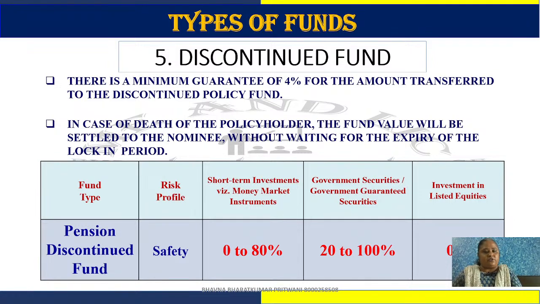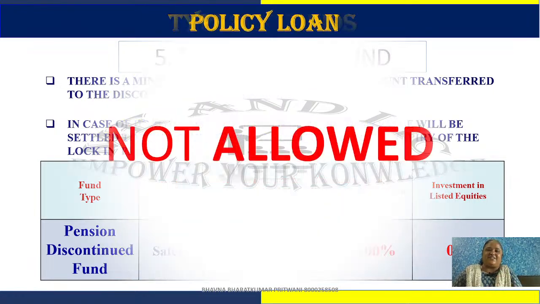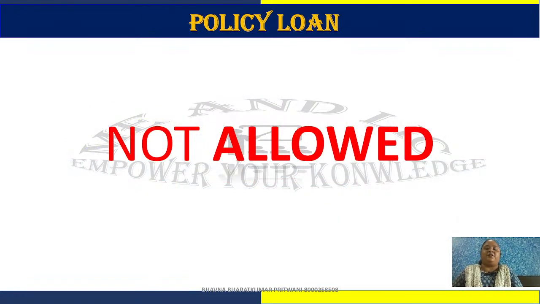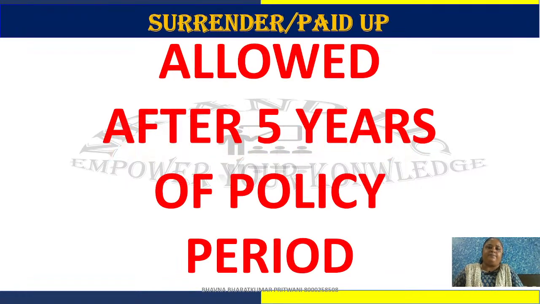Otherwise it is not charged from fifth year onwards. So your fund, whichever growth you have done, again 4% are additional there. So don't surrender the policies. Now policy loan is not allowed in ULIP plans, but you can do partial withdrawal from sixth year onwards. And what is the benefit of partial withdrawal? You don't have to pay any interest on it.